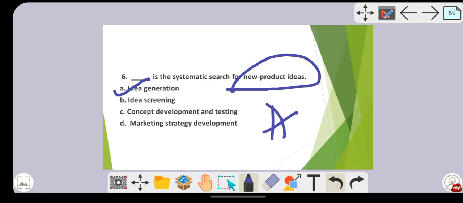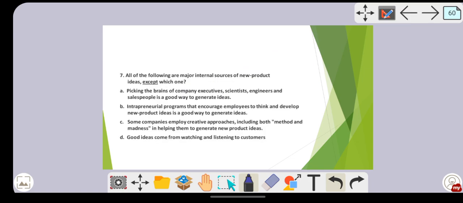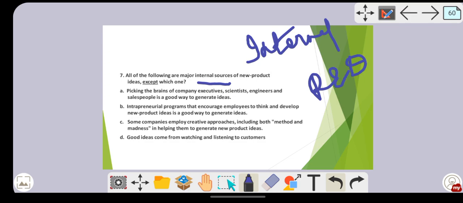See, these are the keywords. You are going to search for new product ideas. Search is related to idea generation. Next one: all of the following are major internal sources of new product ideas except which one? What is the keyword given over here? It is your internal source. They are asking you for internal source. So which were the internal sources? Research and development, and employees.